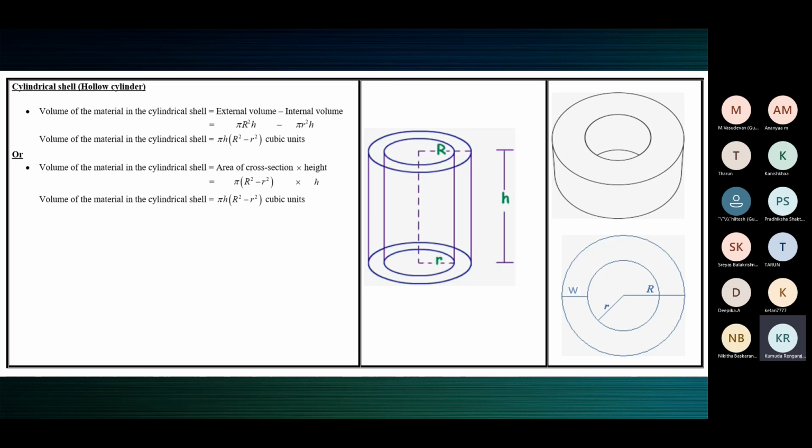Okay, let's see the different formulae under the cylindrical shell or a hollow cylinder. So an example of a cylindrical shell or a hollow cylinder can be, I was telling you about the pipe the other day, the pipe which is used for plumbing purpose. The pipe is made of metal and the metal has a countable amount of thickness, the wall of the metal.